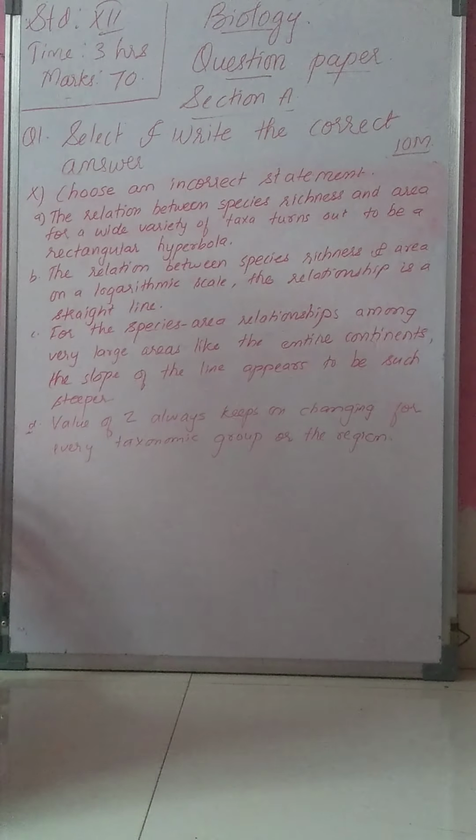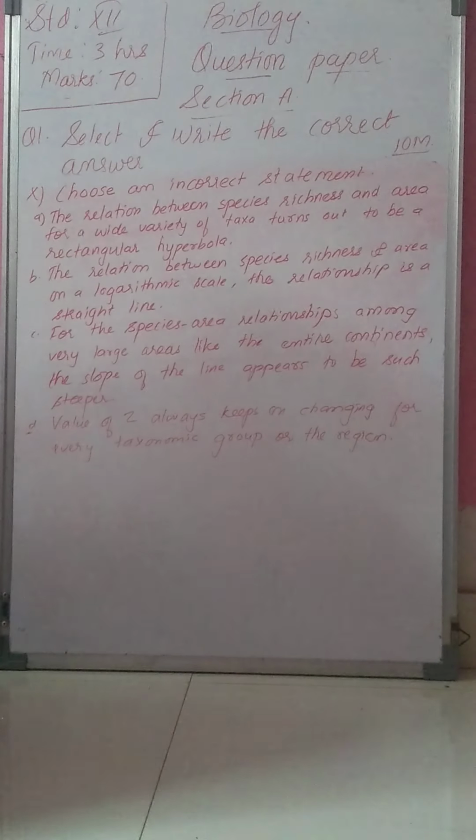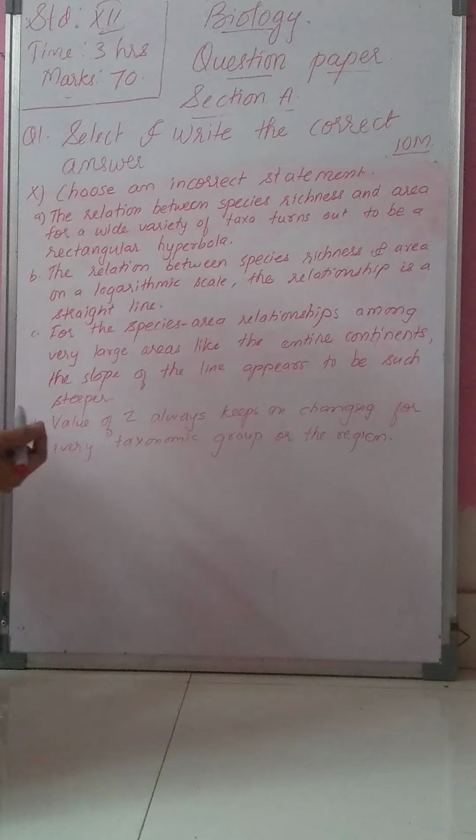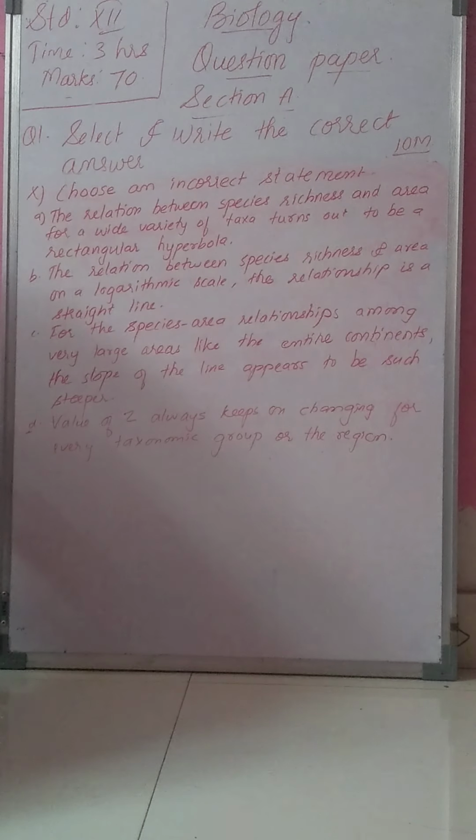Last is MCQ 10. Choose an incorrect statement. Out of these 4 statements, you have to choose an incorrect statement. The 4 statements are: A, the relationship between species richness and area for a wide variety of taxa turns out to be a rectangular hyperbola.